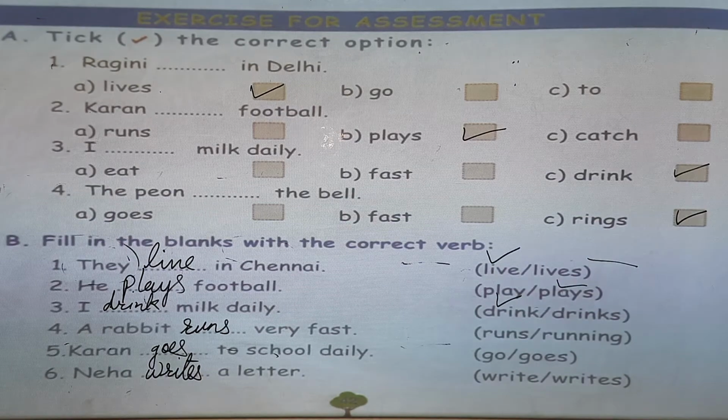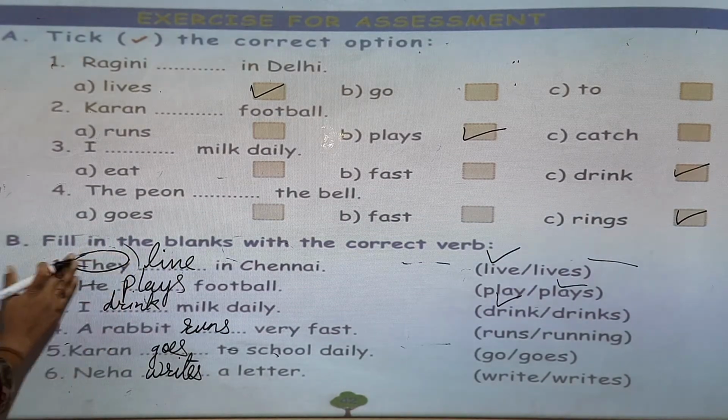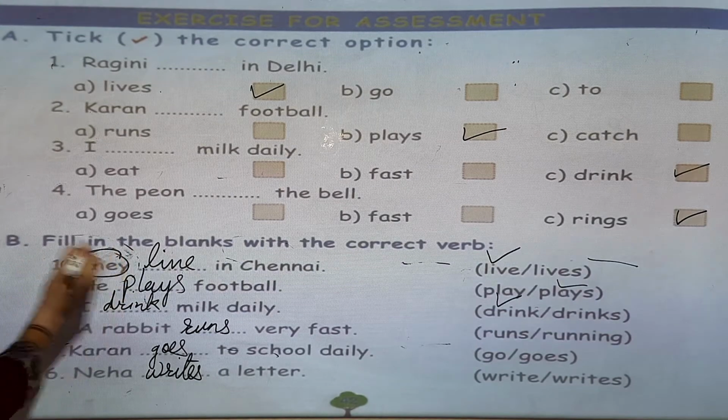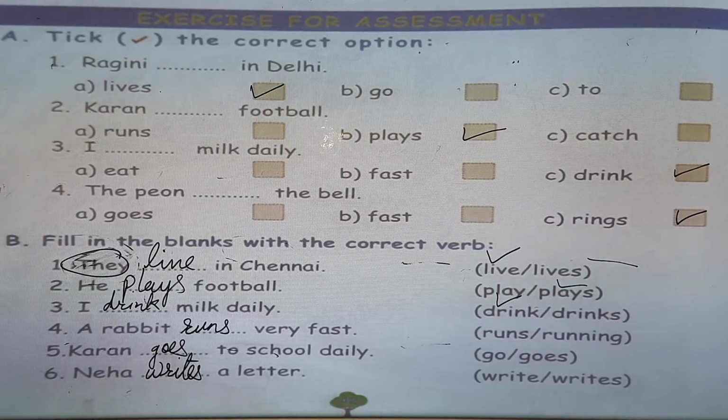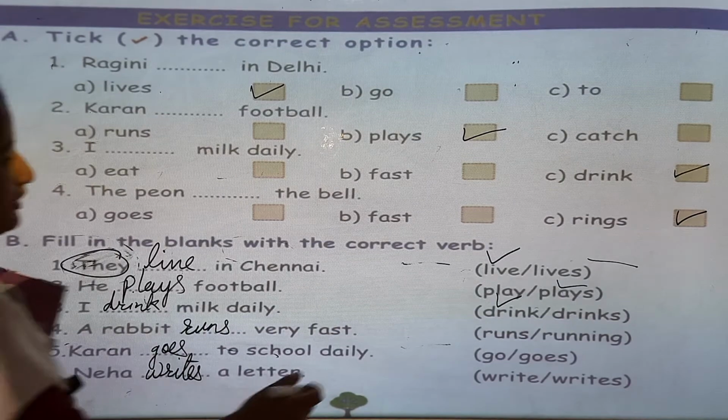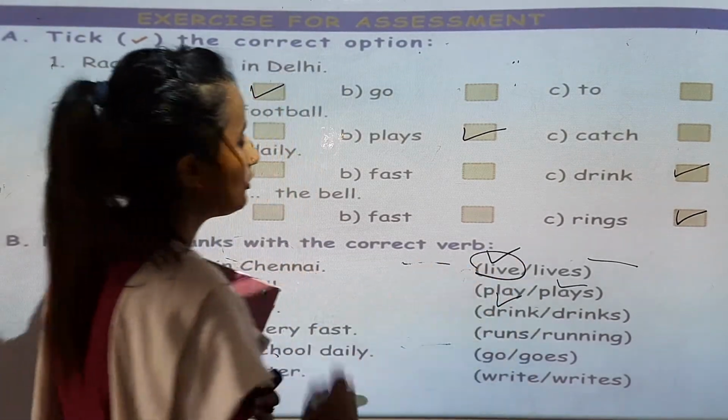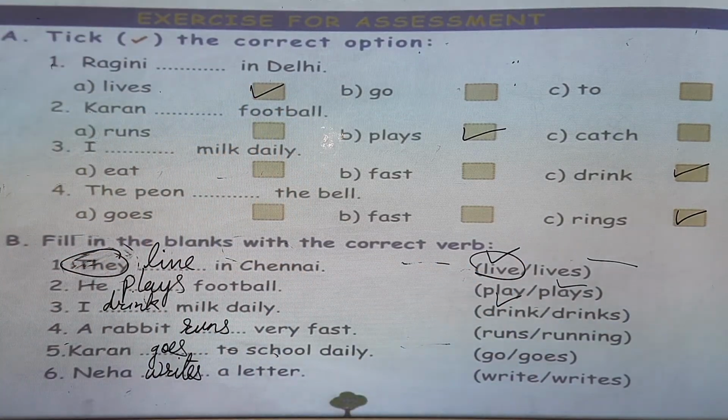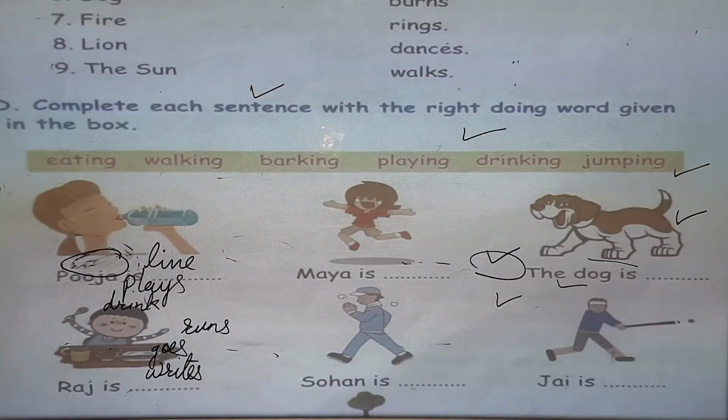Okay. So the subject is in the third person, they. Because of the third person plural, we use a plural verb. Okay. Now, on the next page you can see match the following.